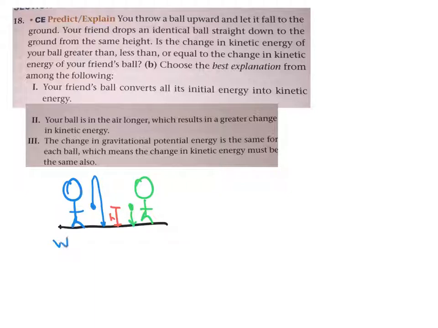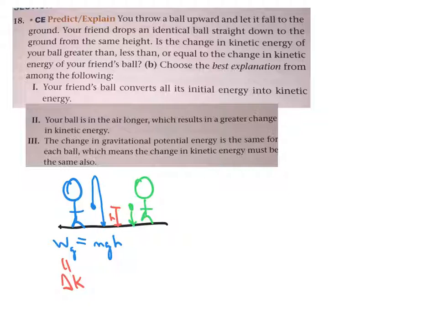So the work done by gravity, which is the only thing that matters if we're ignoring air friction, is mgh, and that's really the same in both cases. An identical ball with identical gravity over identical height. So the work done by gravity is the same, but if it's the only force acting, the work done by gravity is delta K. So the change in kinetic energy is the same.